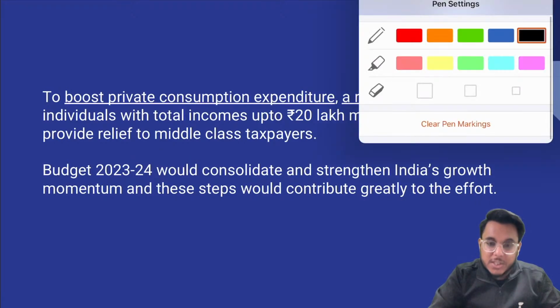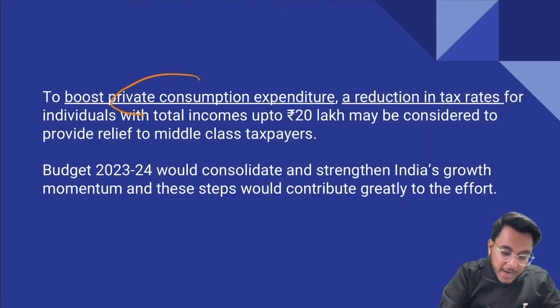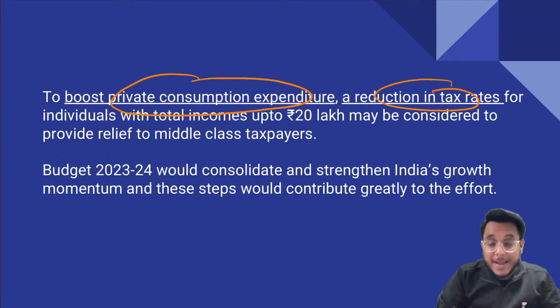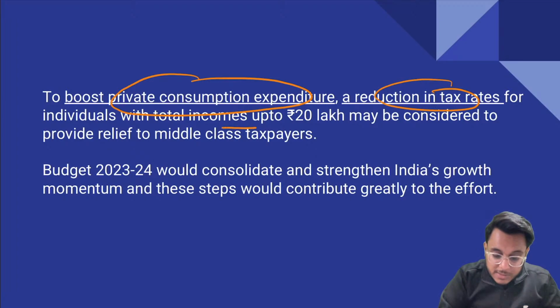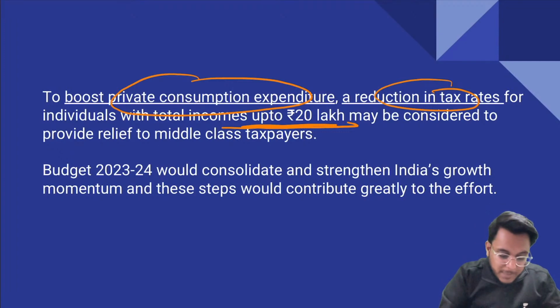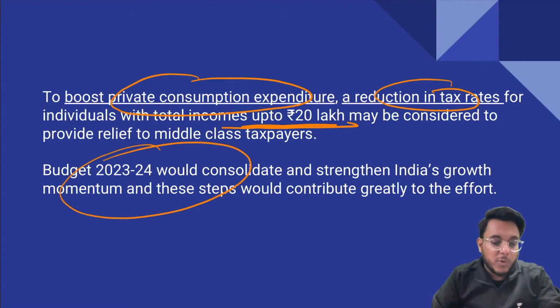And finally, the suggestion given is that we need to boost private consumption. We need to reduce the tax rate. It is being said that individuals who are earning income up to 20 lakh rupees need to be given the tax reduction. And Budget 23-24 needs to focus on all these things. So guys, these are all the suggestions that have been given in this.